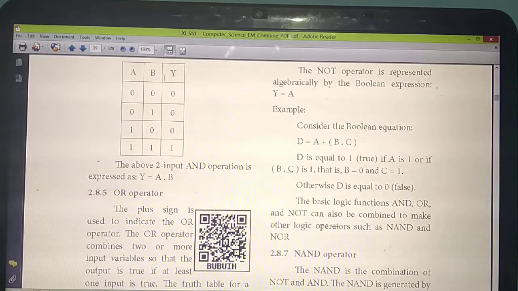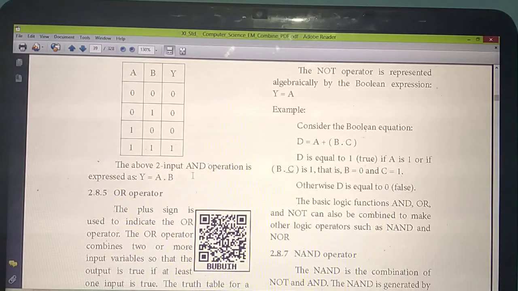So the output you have given in which symbol? This is the inputs, A and B are the inputs. Two inputs, so what's the output here? Y. Y is the output. So listen, how you need to represent this table using this symbol means Y equal to A dot B. By seeing this equation itself, you should know this is the AND operator. You studied the AND operator is given by the dot symbol. What's the meaning? Output is Y. You are going to do the AND operation with the two variables A and B, A dot B. This is the AND operator.